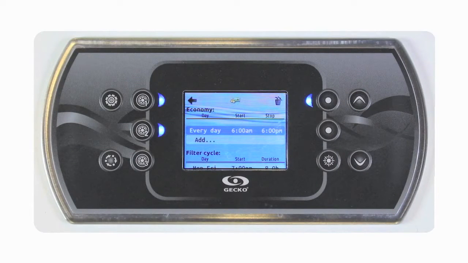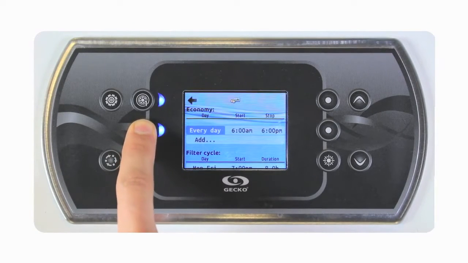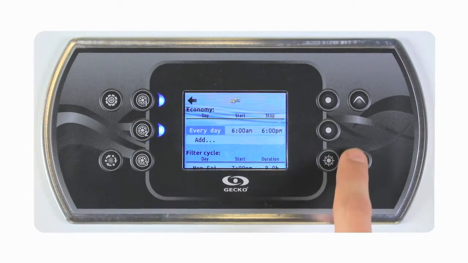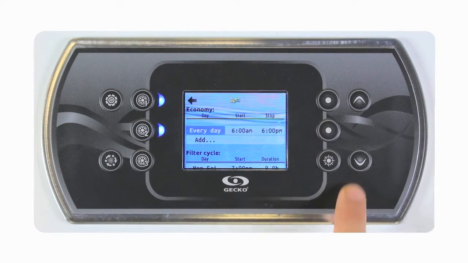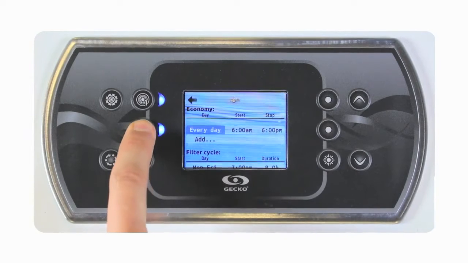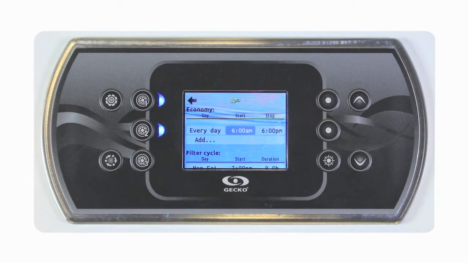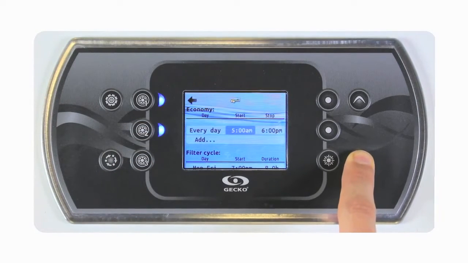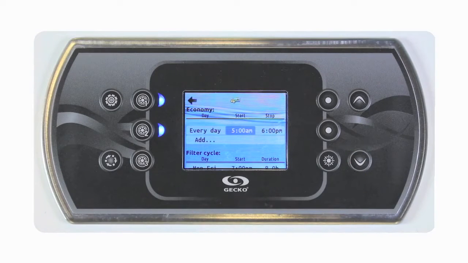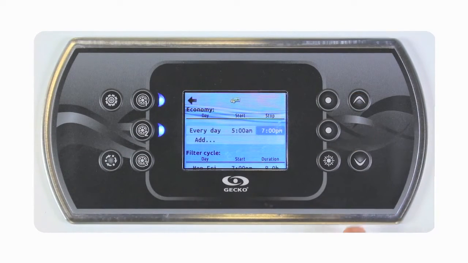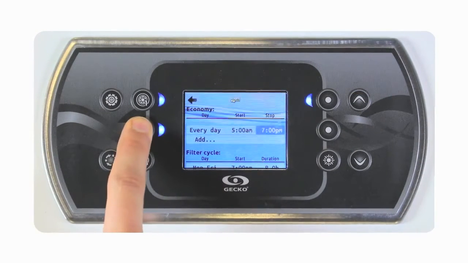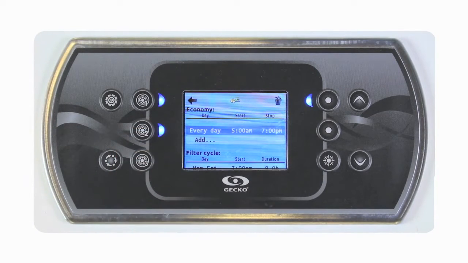If we want to modify the economy cycle, simply put the cursor over it and click on the Select key. Then we can select the occurrences. Click on Select again to change the start time. Click on Select again to change the stop time. Click on Select one last time to confirm the changes.